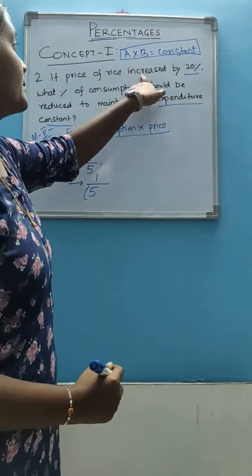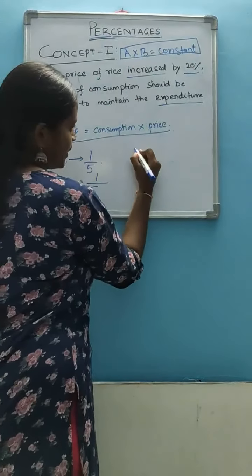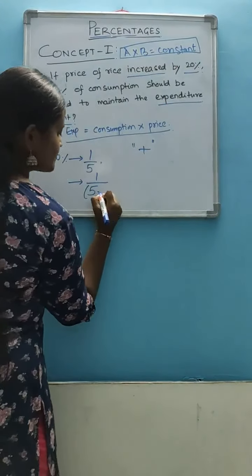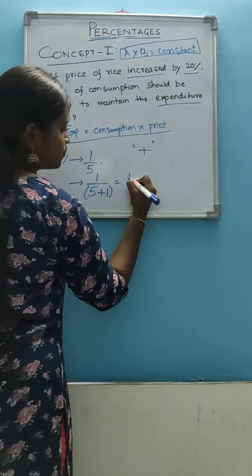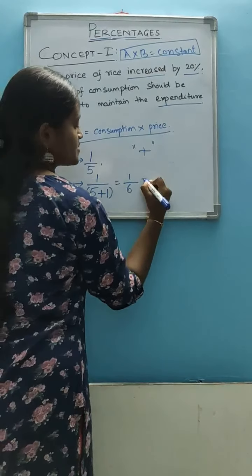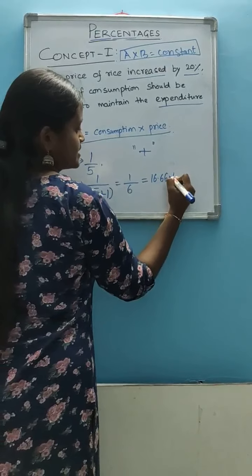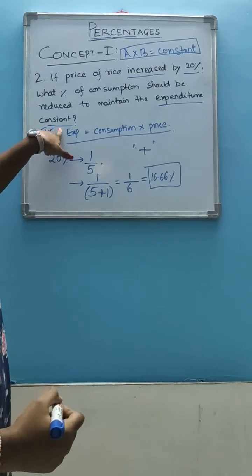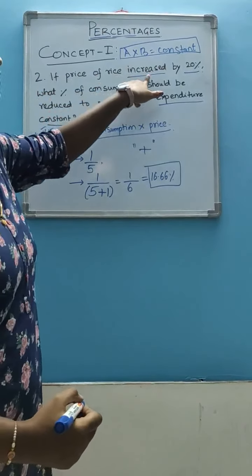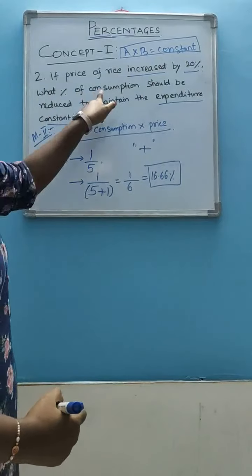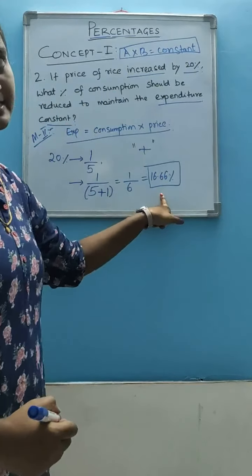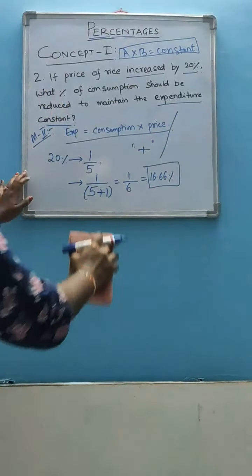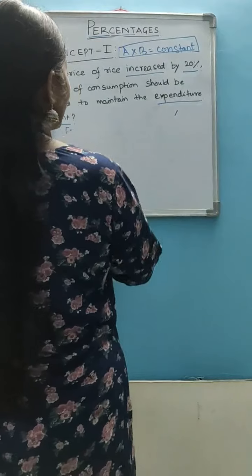What he has given: price increased. Increased means what we have to do? We have to add. What is the numerator here? 1. That means 5 plus 1, that is equal to 1 by 6. 1 by 6 means we already know 16.66%. That means in order to keep the expenditure constant, on increasing the price of rice by 20%, consumption should be reduced by 16.66%.